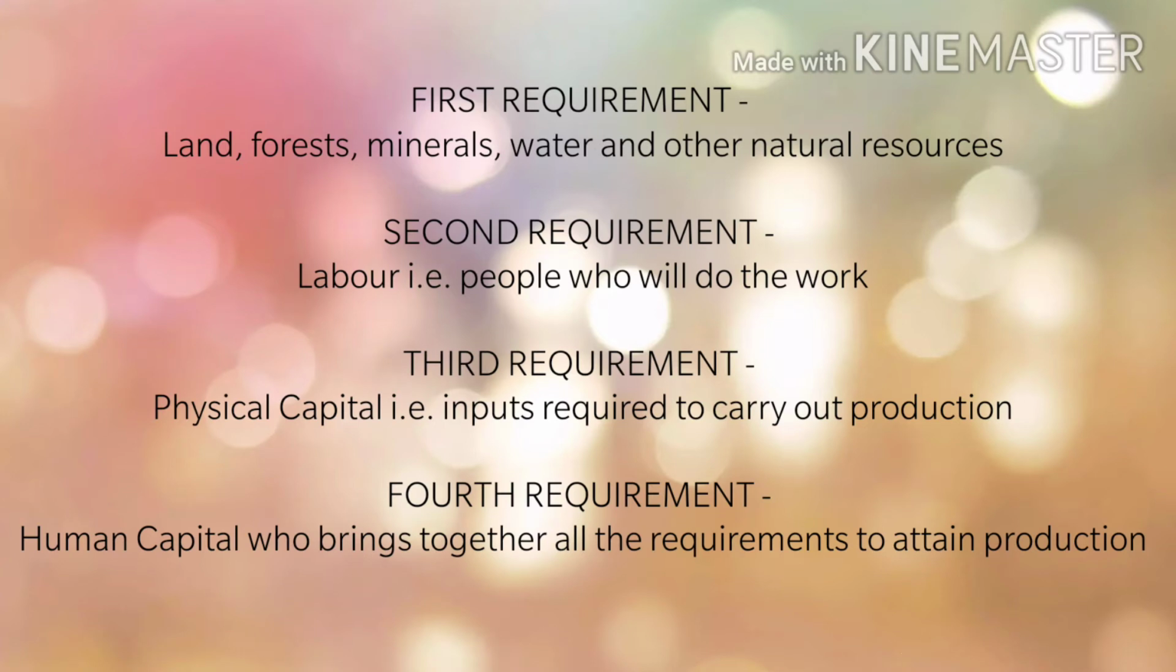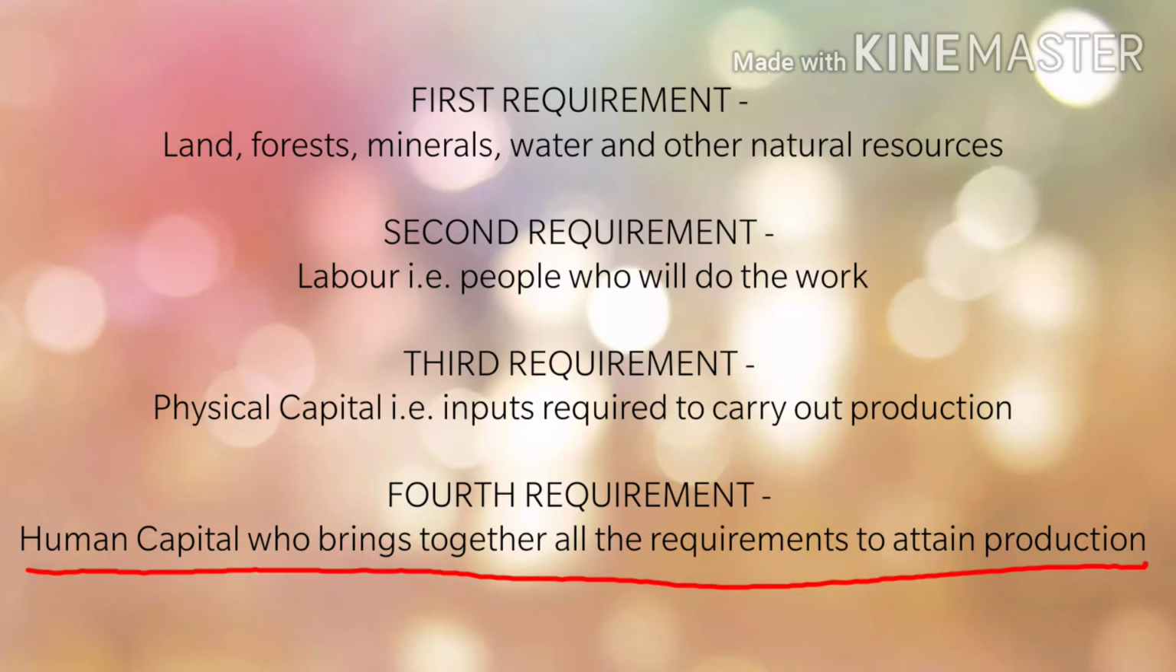As we have discussed, the factors of production are divided into four requirements. The first requirement is land, forest, minerals, water and other natural resources. The second requirement is labor, that is, people who will do the work. The third requirement is physical capital. What is physical capital? That is the inputs required to carry out production. The fourth requirement is human capital, who brings together all the requirements to attain production. So these are the four requirements.